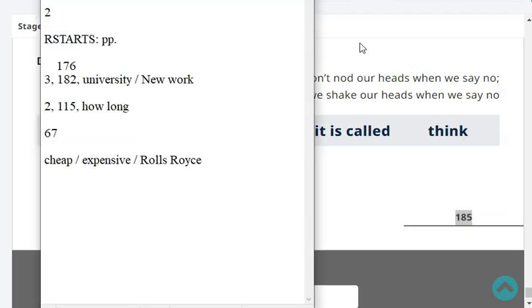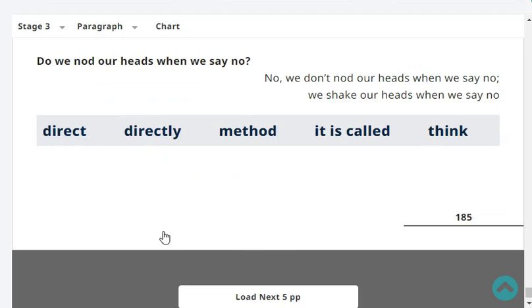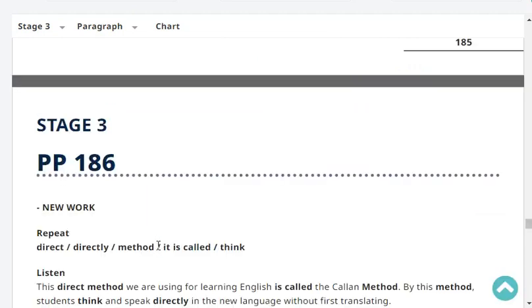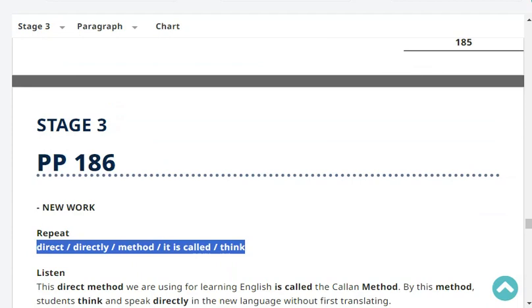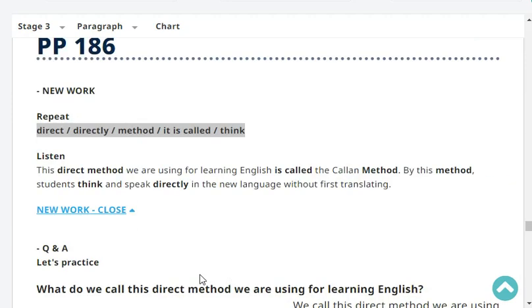Next, repeat. Direct, directly, method. It is called think. Very good. Okay, listen. The direct method we are using for learning English is called the Callan method. By this method, students think and speak directly in the new language without first translating.